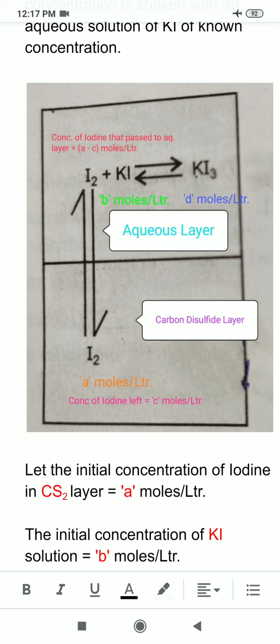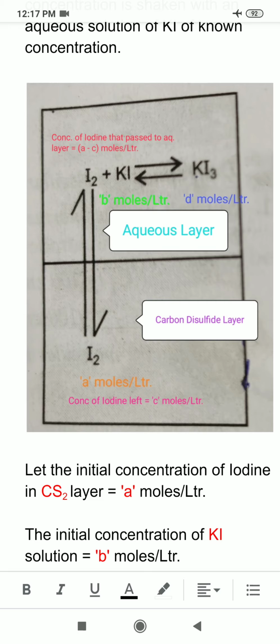Now you want to determine the amount of iodine that went into the aqueous layer, but in aqueous layer you are also having potassium iodide to dissolve iodine. So iodine that goes from organic layer into the aqueous layer will start reacting with KI so as to form potassium triiodide.